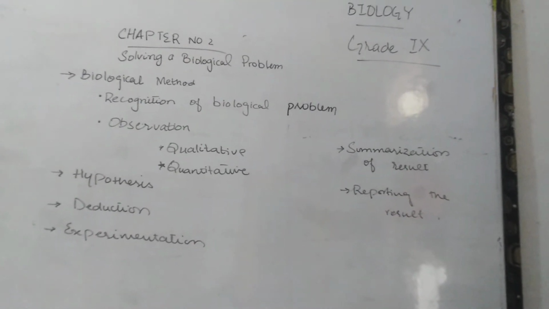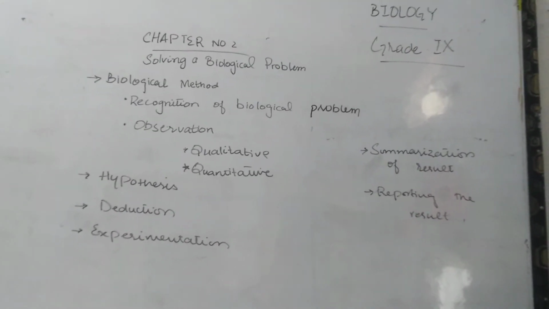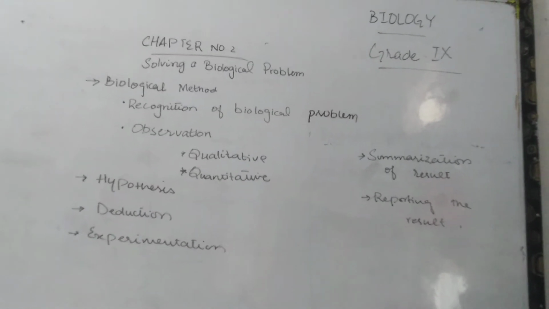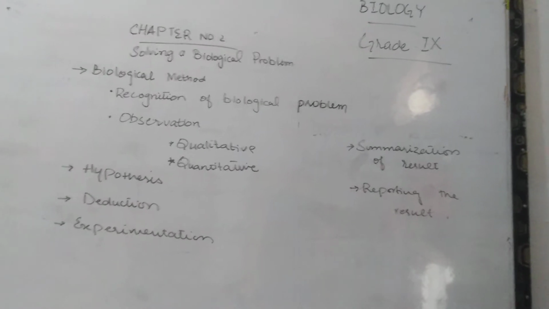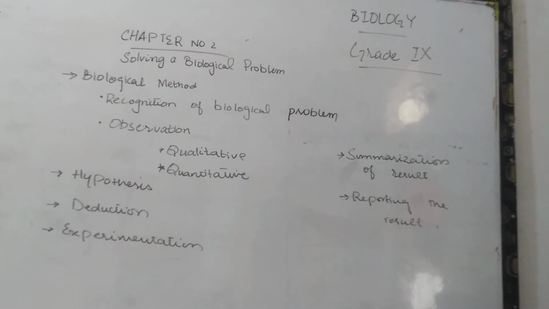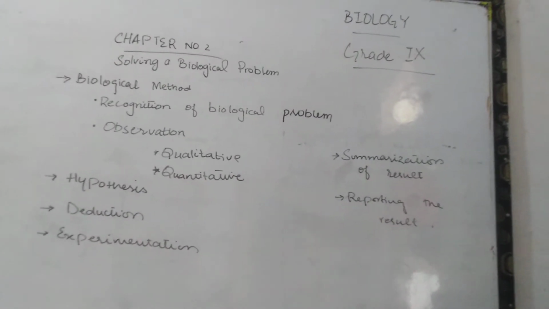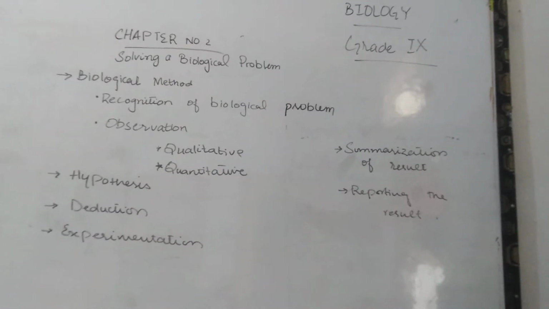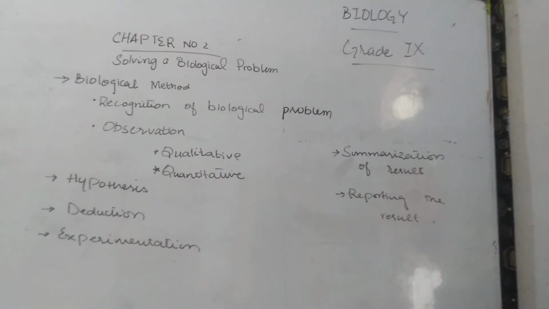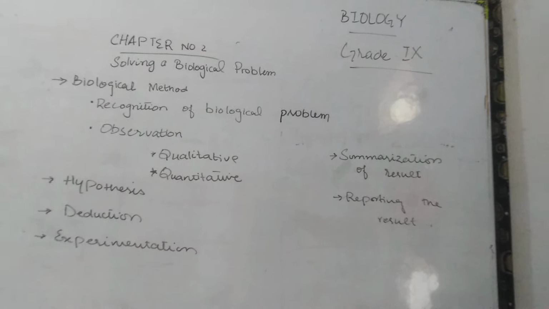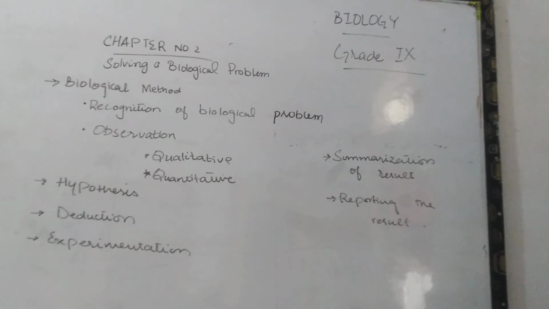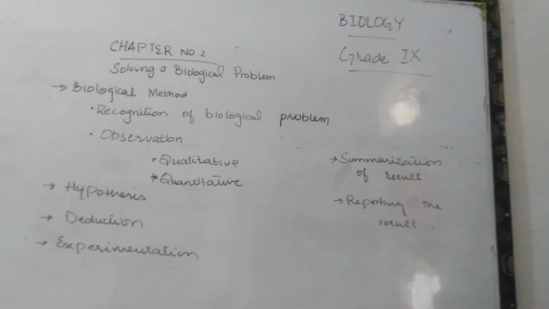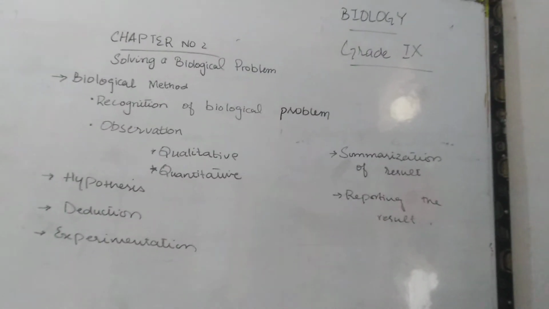After recognition, after the consideration that it is a biological problem, we will make observations. We will consider the symptoms of the disease. In this situation of COVID-19, we observe symptoms. We have coughing, sneezing, respiratory disorders, and fever and flu will occur.